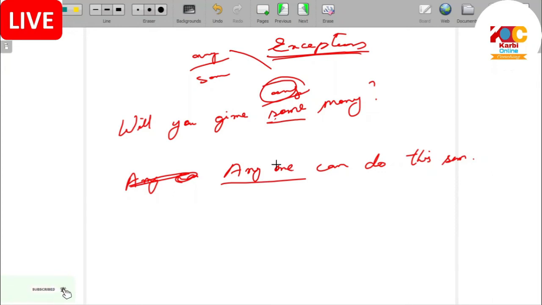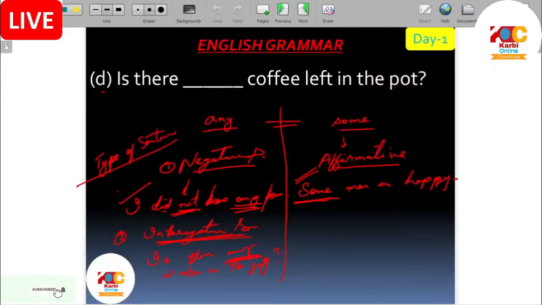Exception is there. Then one is there, negative sentence. In case of negative sentence, what we have to use? Generally, we are talking, that's why I'm using the word generally here. Generally, in case of negative sentence, any will come. But we have to use some also sometimes. How?